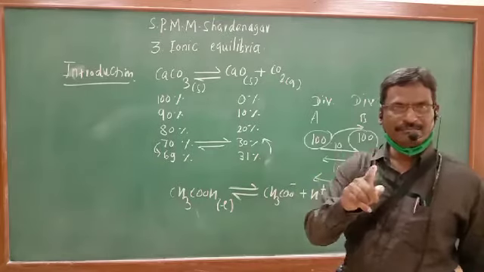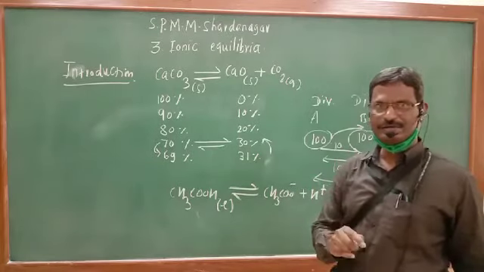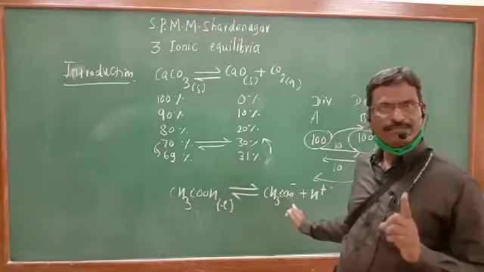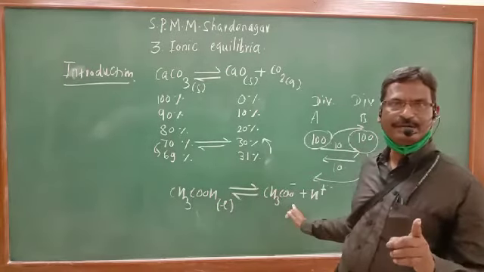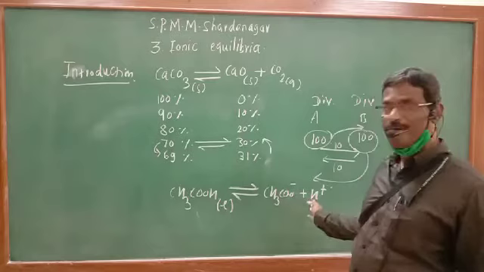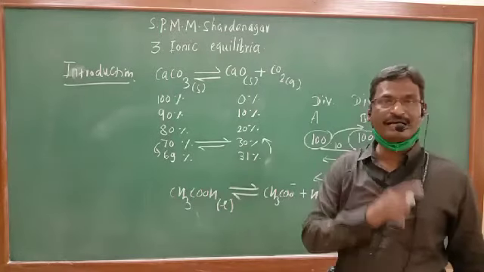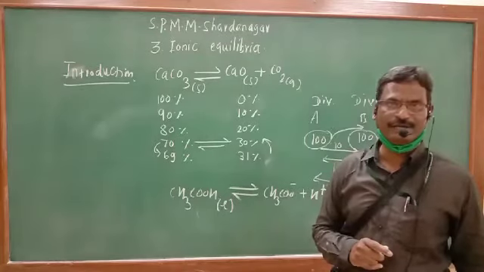And a time comes such that the conversion of reactant to product takes place with the same speed as that of the conversion of product to the reactant. And that is known as a state of dynamic equilibrium.